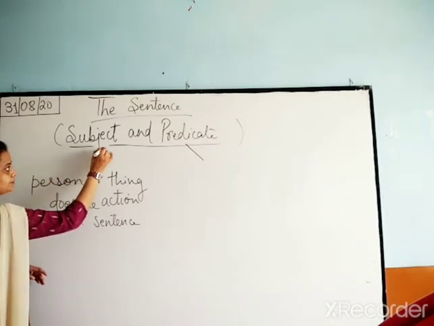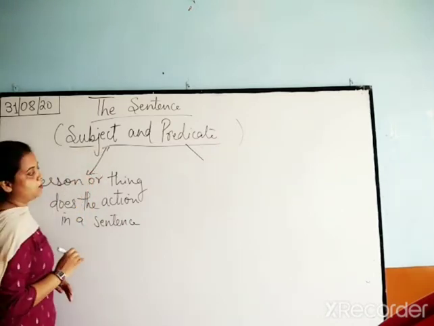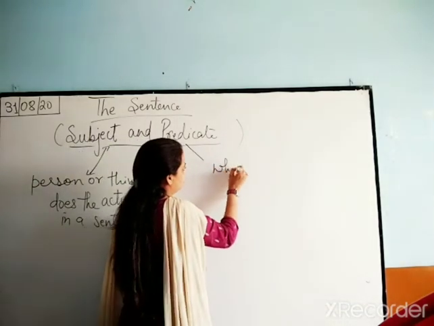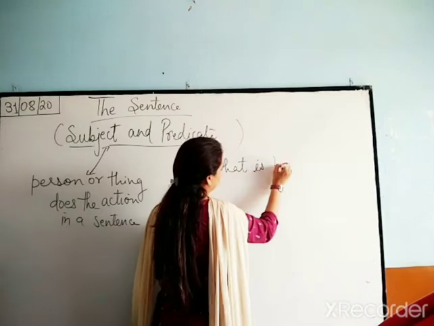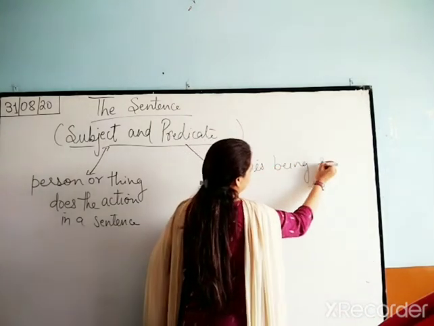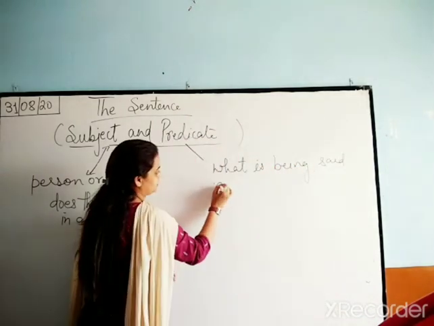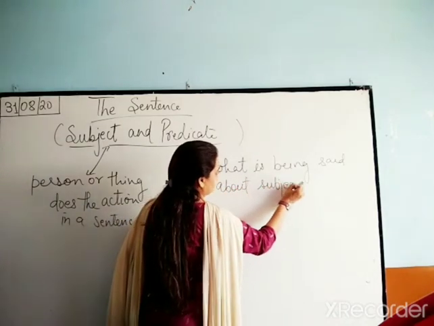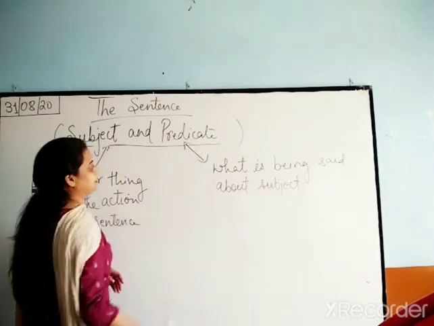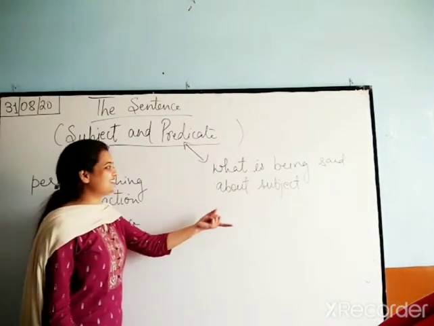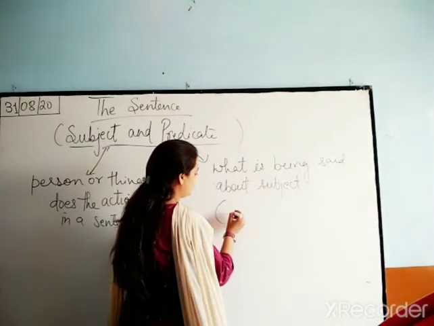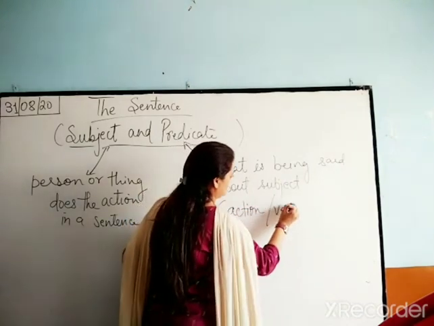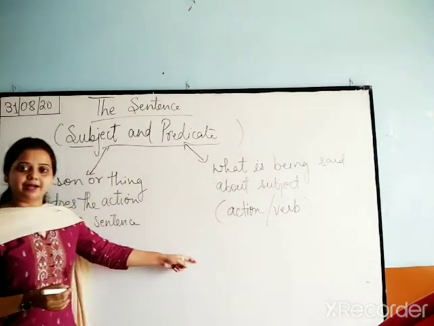Now, predicate. What is being said about the subject is your predicate. Clear? And this predicate part also contains the action, or you can say the verb. Understood?